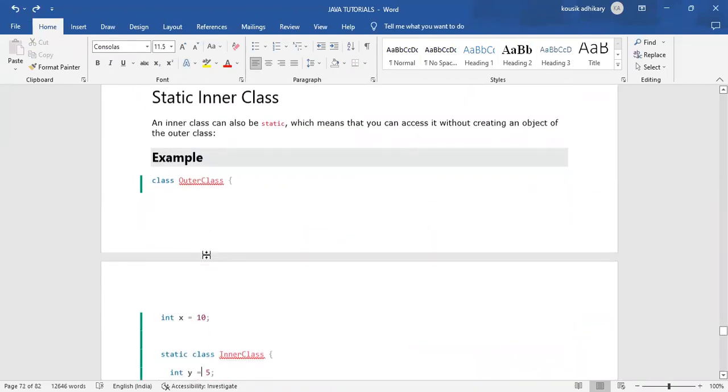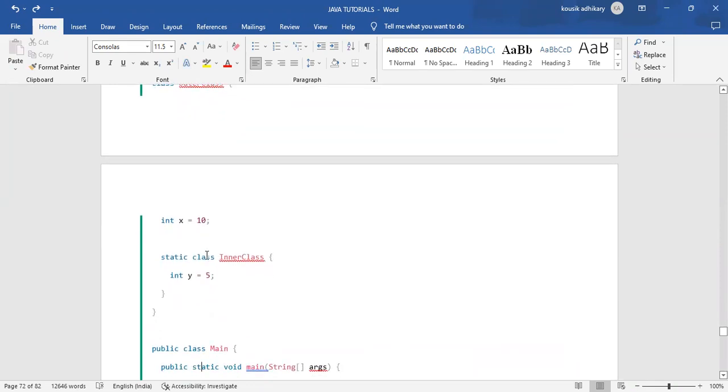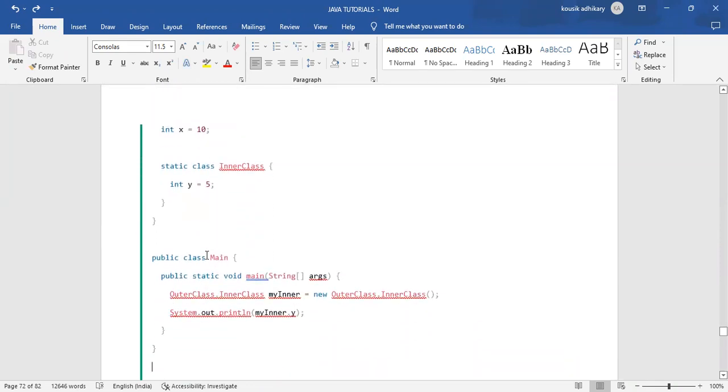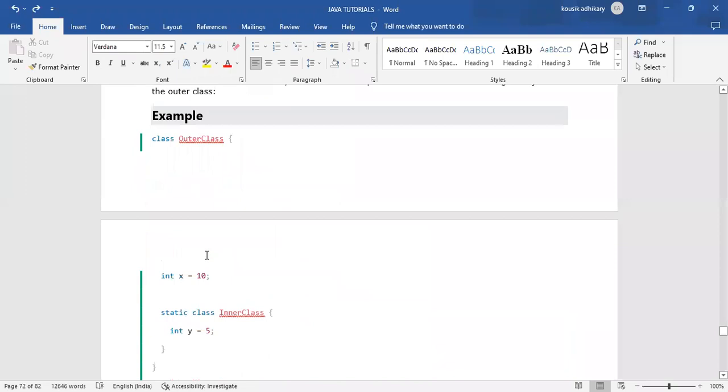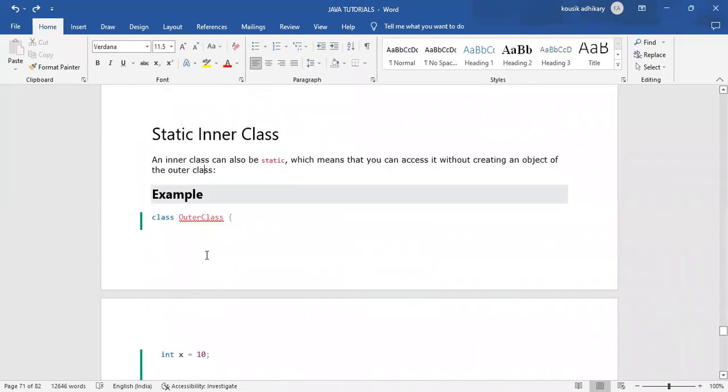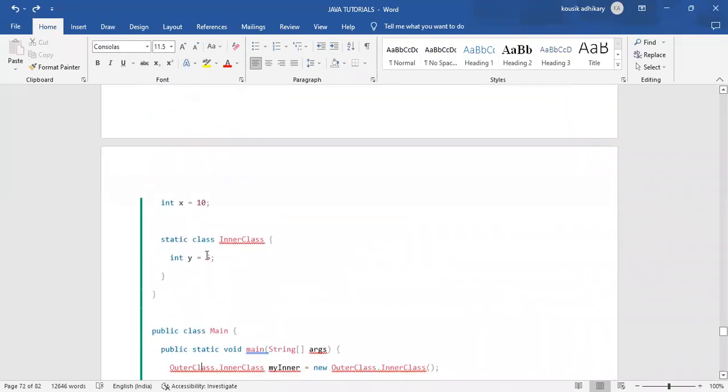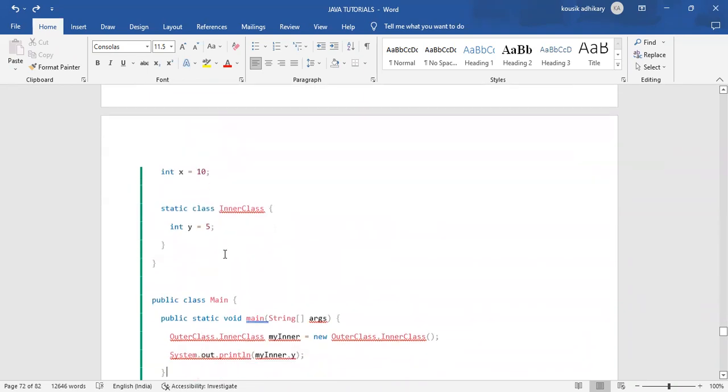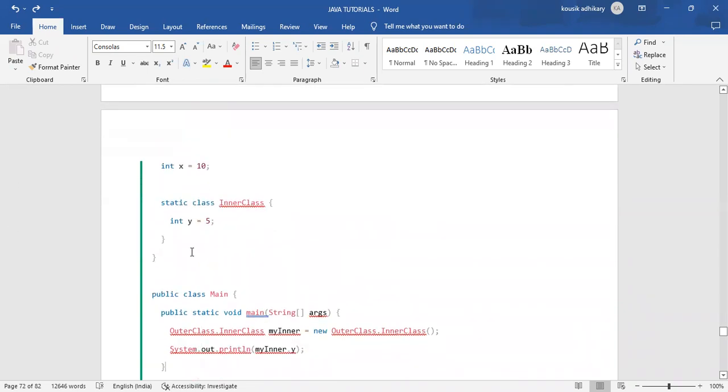Static inner class. What is the static keyword? I hope you know, because I have told you many times. Class outer class, integer x equals 10. Static class inner class, integer y equals 5. The previous class we had made private, and this class we have made a static class.